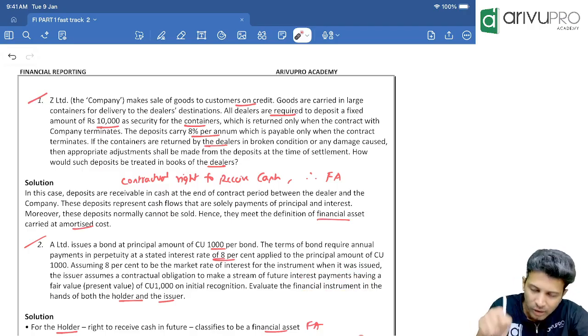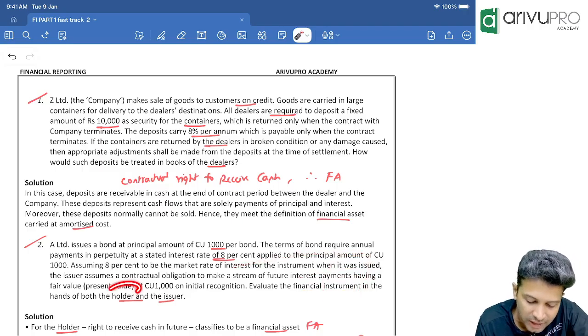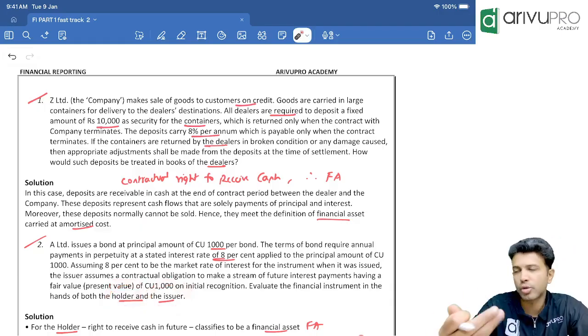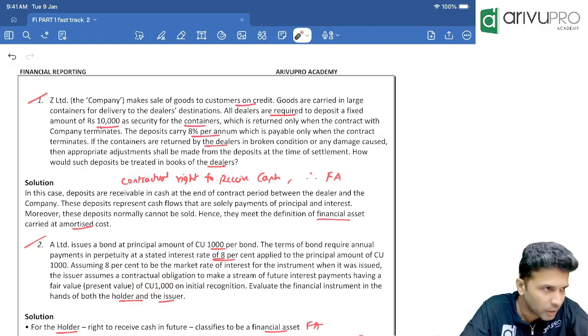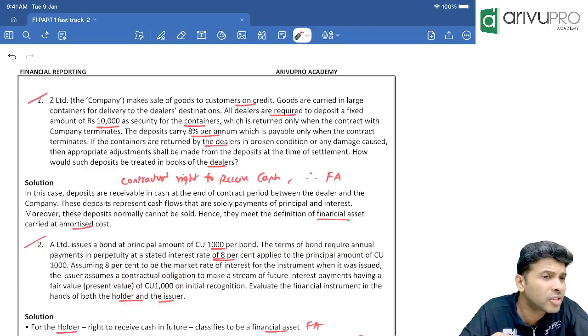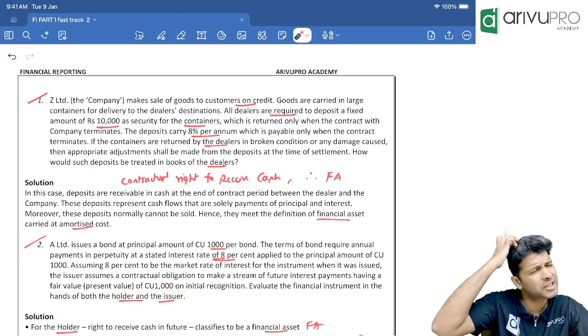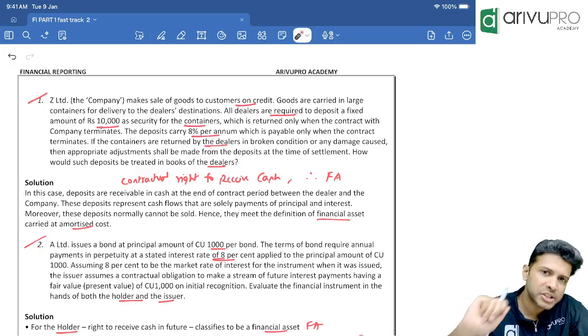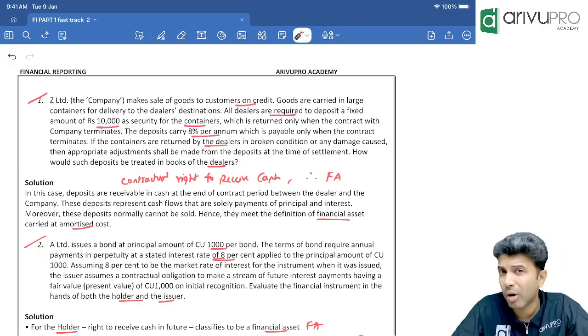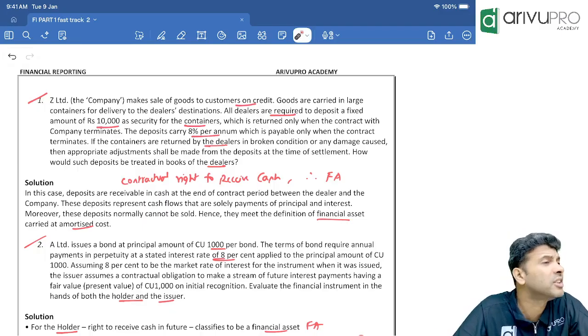They are asking what is the nature of this financial instrument in the hands of both the holder and the issuer. Whoever is issuing the bond, for them what is it? Whoever has purchased this bond, for them what is it? The holder is an investor, and the issuer is the company issuing debentures. Now think from the investor's perspective. They have purchased a bond.